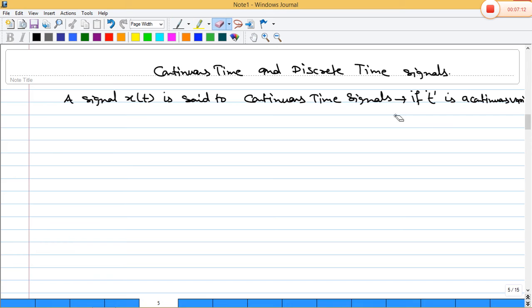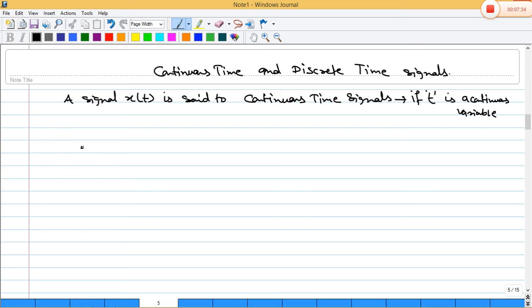If t is a discrete variable, then it will be a discrete time signal.